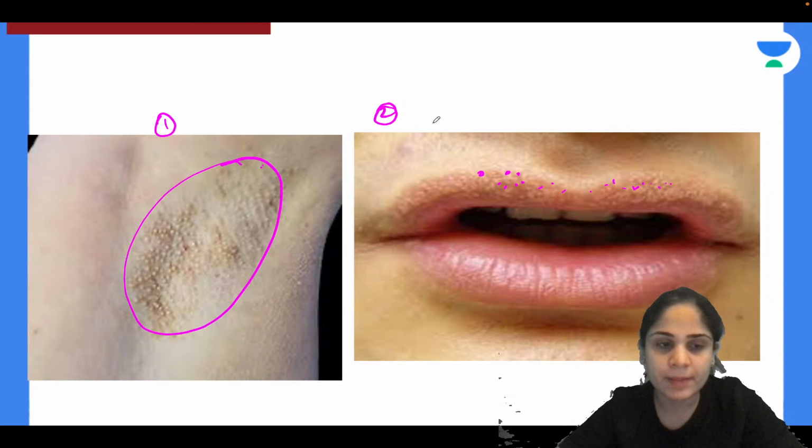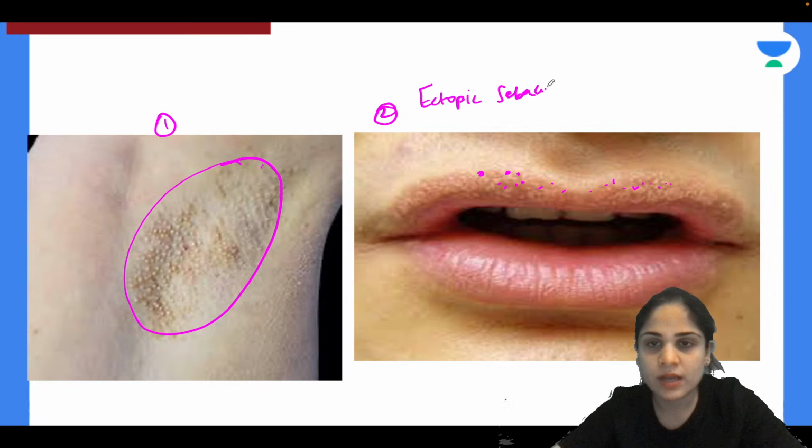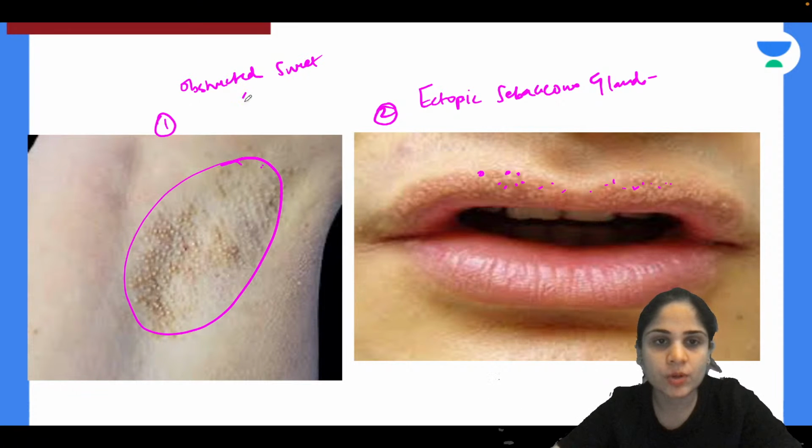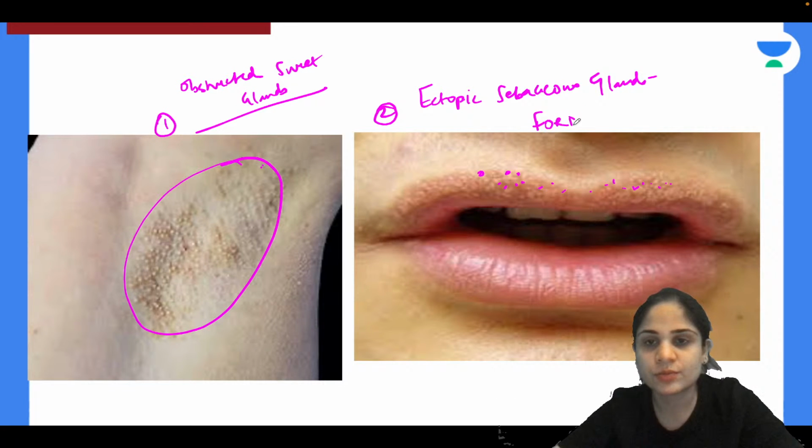Yes, Shoaib, absolutely correct. So Shoaib has answered correctly. This one is called ectopic sebaceous glands present on the upper lip. Can you tell me what is the name of those ectopic sebaceous glands? And here you have obstructed sweat glands. There you have ectopic sebaceous glands. Here you have obstructed sweat glands. Very good, Fez. Fez, welcome to class. Where were you? So the ectopic sebaceous glands are called Fordyce spots.